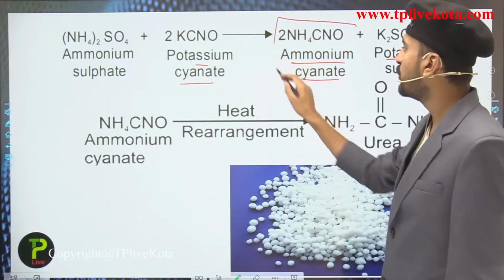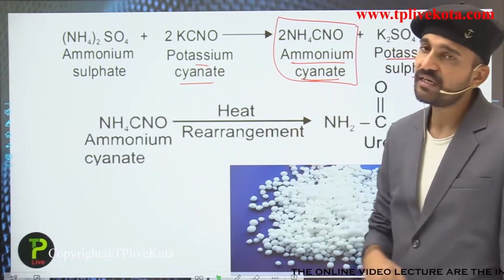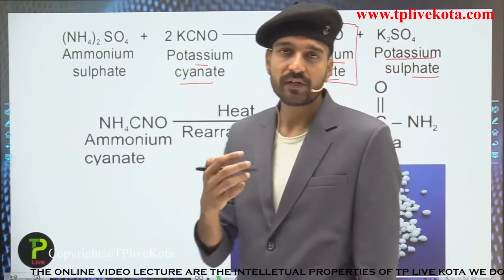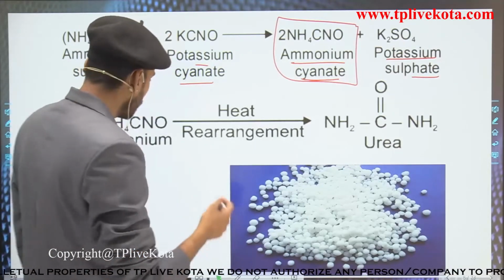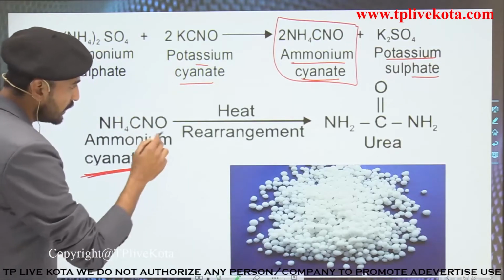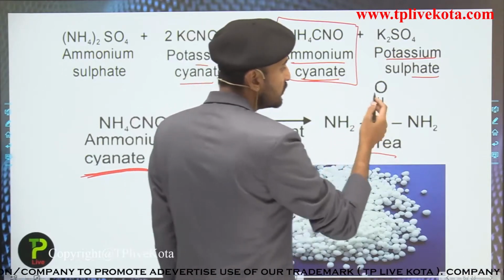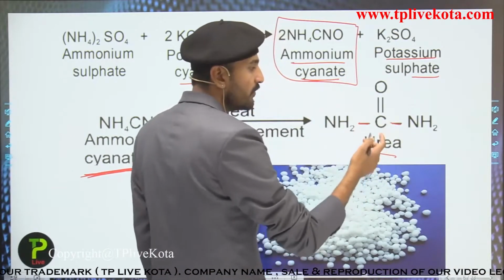So since ammonium cyanate has been made, when it is heated, a rearrangement takes place, and in the laboratory there is a smell of urea. That is, due to the formation of urea there is this smell. So here you can see the ammonium cyanate, on heating, rearranges to form what? That is urea, having the formula NH2CONH2.